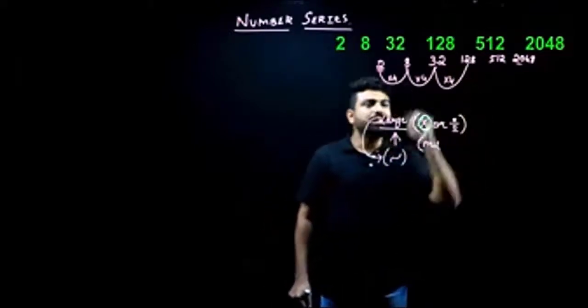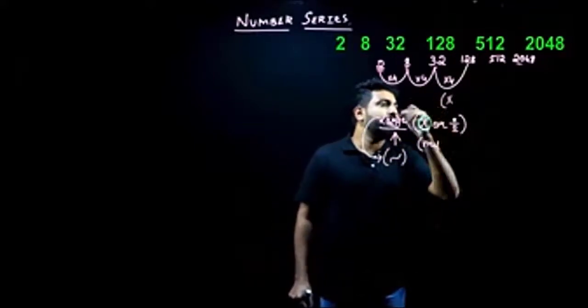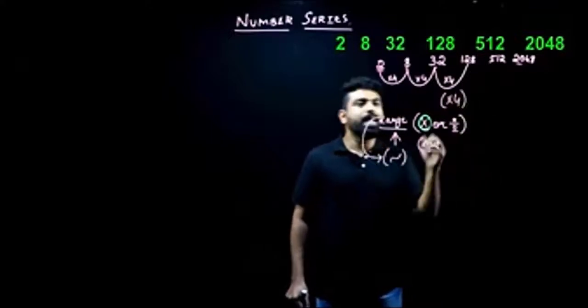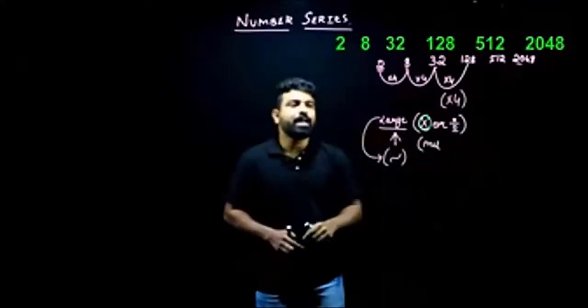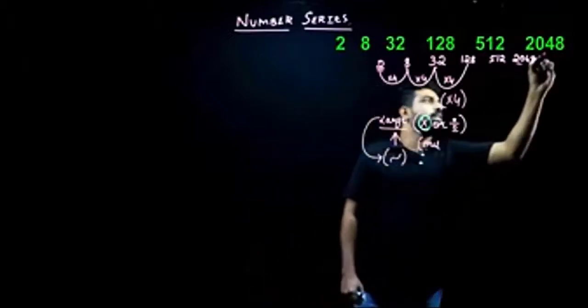So what is my logic here? My logic here is I'll have to multiply my previous term with 4 to get my next term. Am I clear, people? Am I clear with this? Yes.